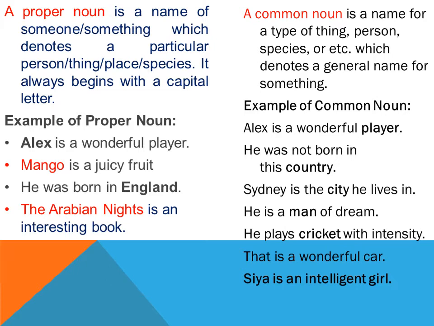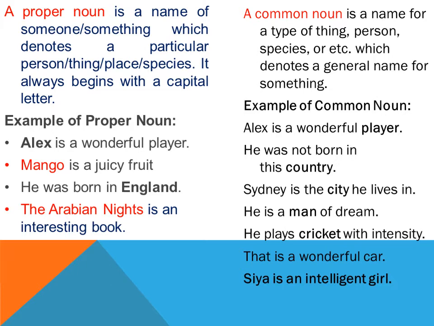Some of the common nouns can be names of places. If I say city, village, country, or river, or mountain, right? So these are some common names of places. Some are common names of other things like trees or fruit. If I say fruit, it is just a common term given to all the fruits, right? I am not speaking of any particular fruit, so it becomes a common noun.